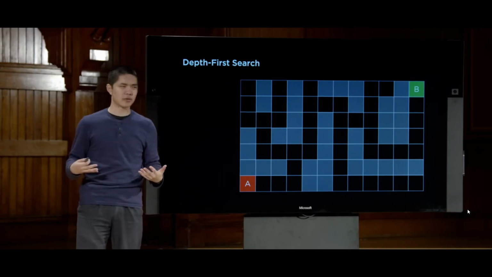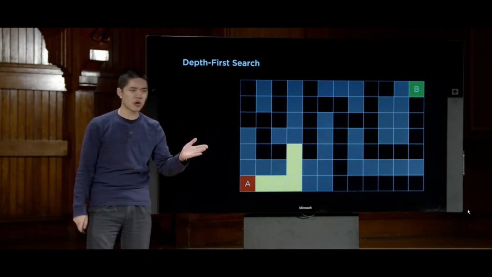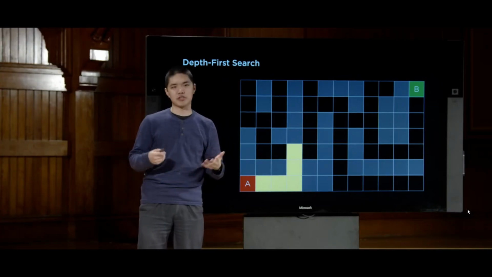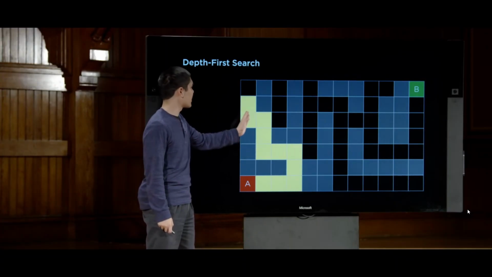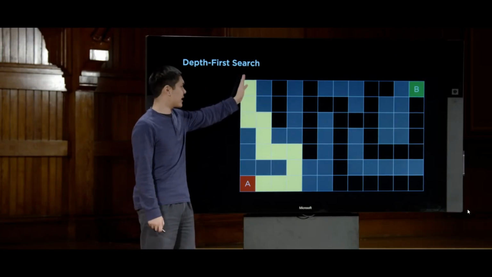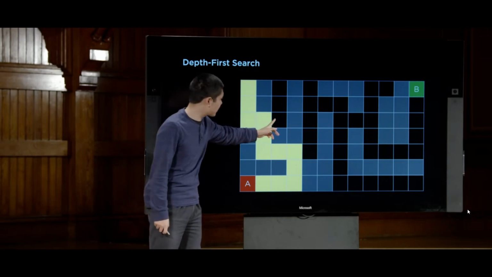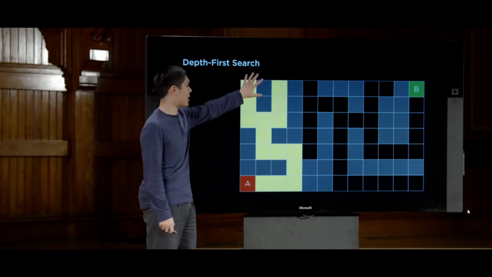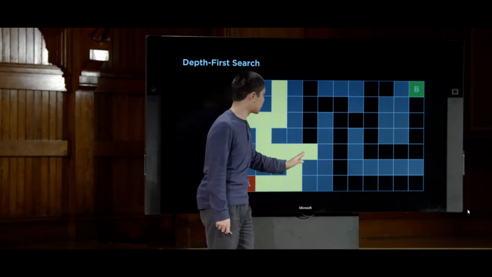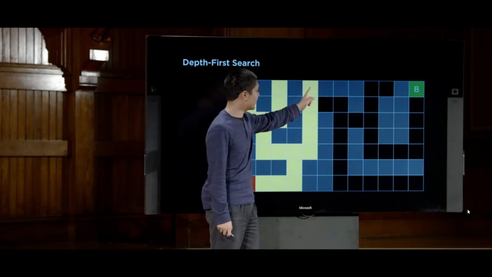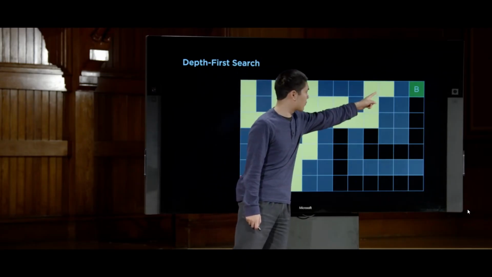What will depth first search do in this case? Well, depth first search will just follow one path. If it reaches a fork in the road where it has multiple different options, depth first search is just, in this case, going to choose one. It has no real preference. But it's going to keep following one until it hits a dead end. And when it hits a dead end, depth first search effectively goes back to the last decision point and tries the other path, fully exhausting this entire path. And when it realizes that, okay, the goal's not here, then it turns its attention to this path. It goes as deep as possible. When it hits a dead end, it backs up and then tries this other path, keeps going as deep as possible down one particular path.